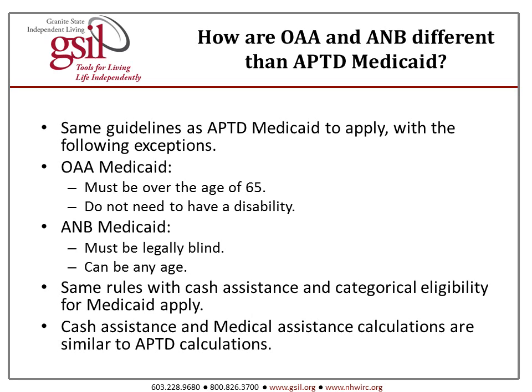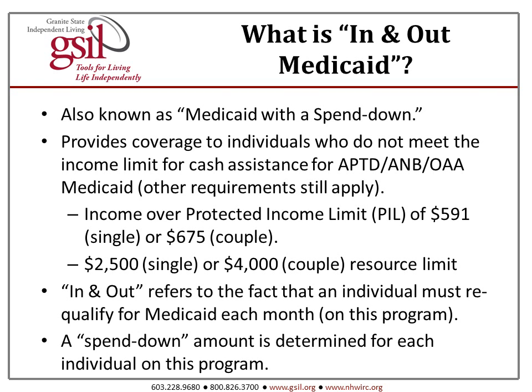The same rules for cash assistance and categorical eligibility for Medicaid apply. Cash assistance and medical assistance calculations are similar to the APTD calculations. What is In and Out Medicaid? This is also known as Medicaid with a spend down. It provides coverage to individuals who do not meet the income limit for cash assistance for APTD, ANB, OAA, Medicaid. The other requirements still apply.